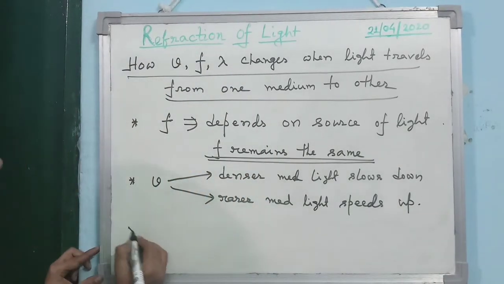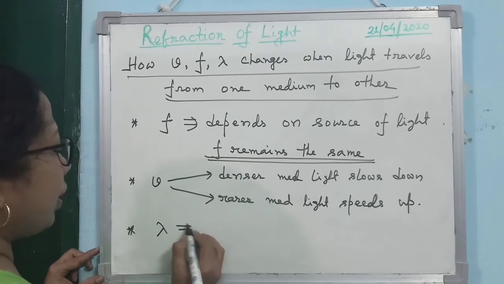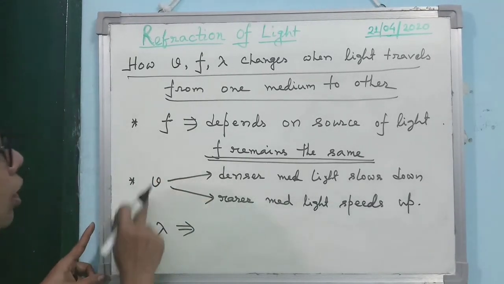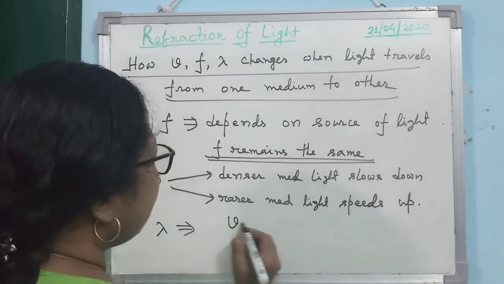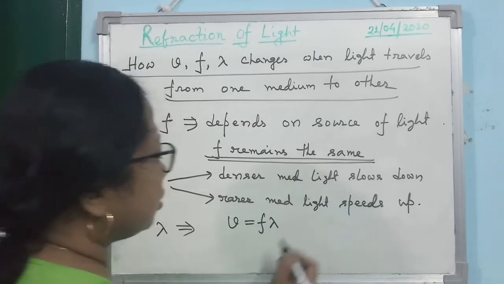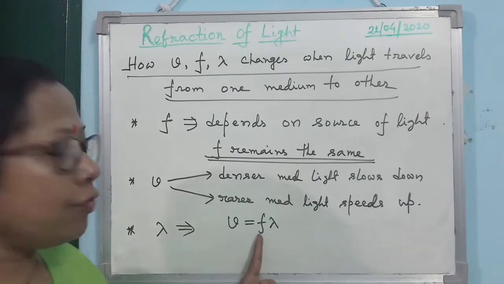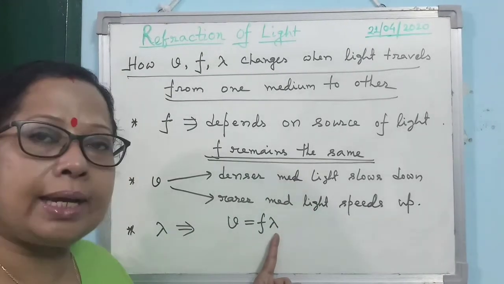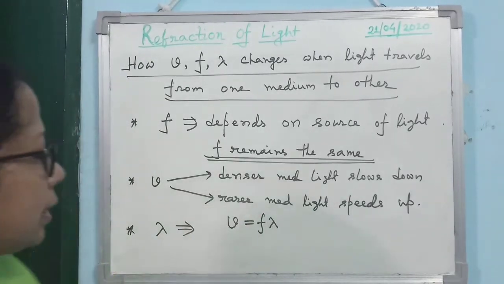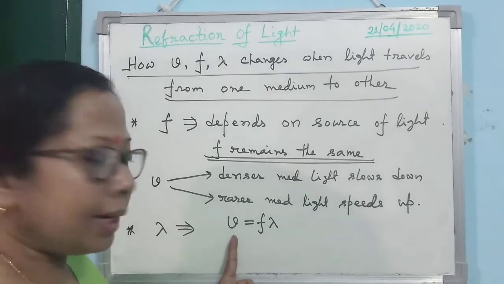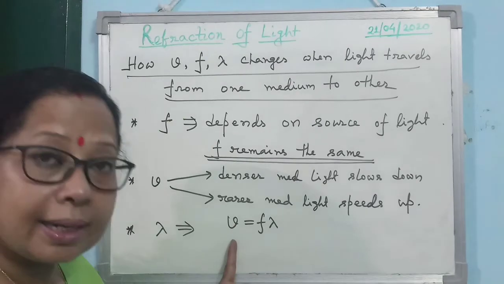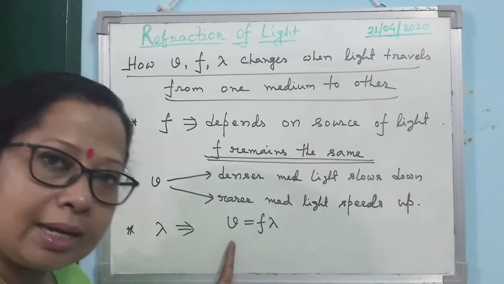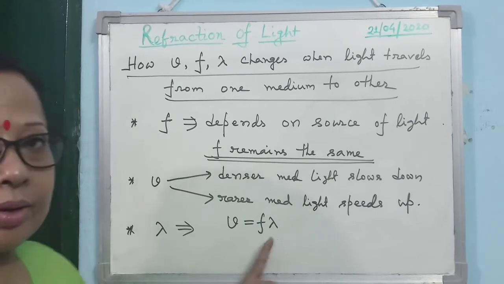Then the next one is, what about the wavelength? We know the relation between velocity, frequency and wavelength: v is equal to f into lambda. f is not changing. So what will happen when v changes? Lambda will change in the same manner. What does it mean? In a denser medium, v decreases, so lambda decreases. In a rarer medium, v increases and lambda increases.